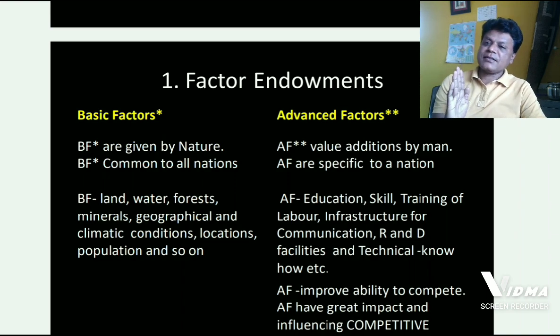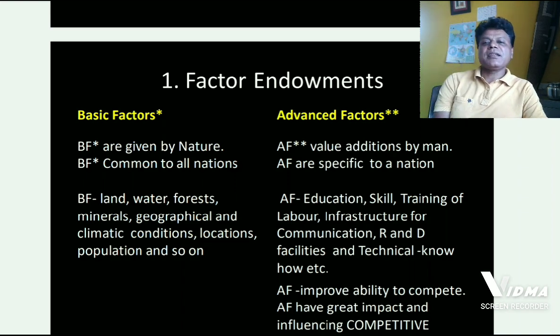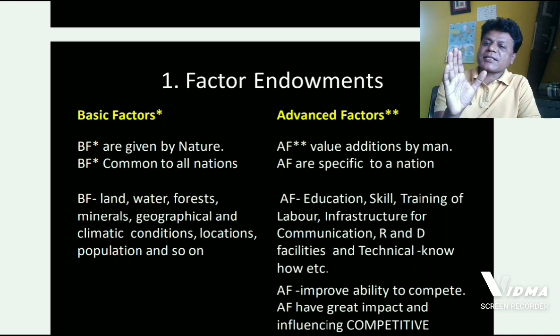It remains the same as in the case of modern theory on international trade developed by Heckscher and Ohlin. What is this factor endowment? The amount of factors of production possessed by a country. The quantity of factors of production that a nation has is called factor endowments.